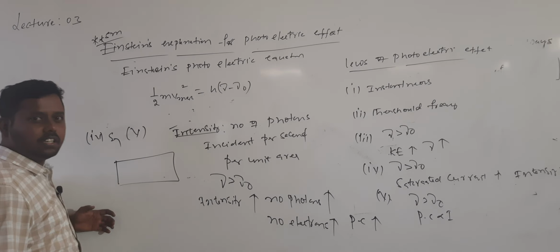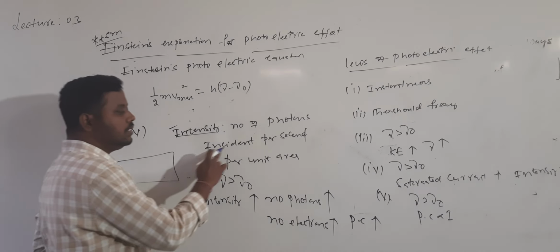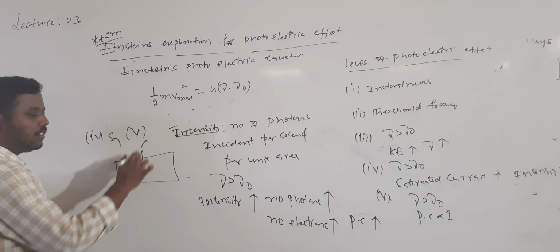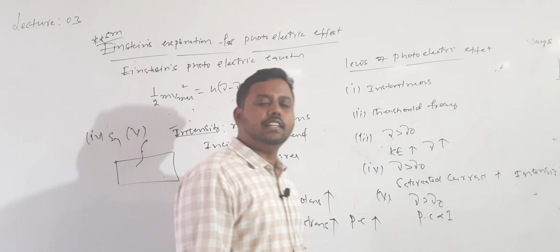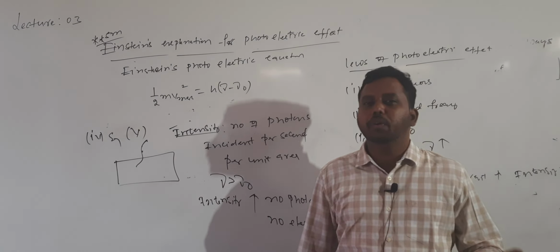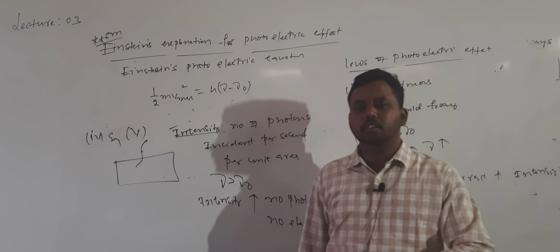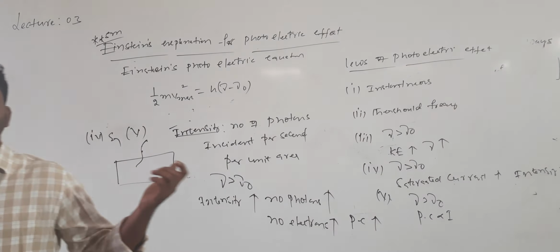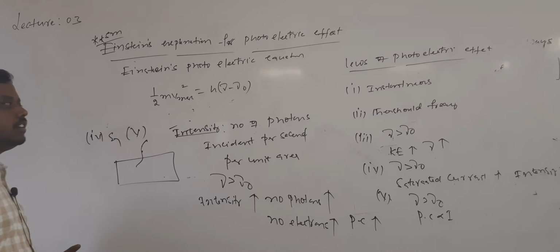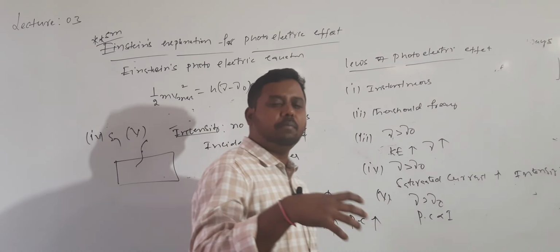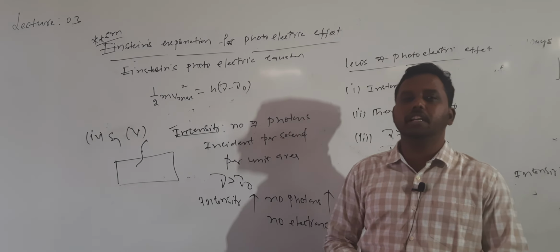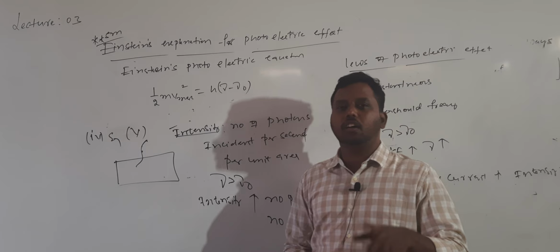Since intensity is a measure of which one? The number of photons incident per second per unit area. For example, if 1000 photons of suitable energy are incident, 1000 electrons will come out. When I increase the intensity so that 2000 photons are incident, 2000 electrons are ejected. So the number of electrons ejected depends upon the number of photons incident, and the number of photons incident depends upon intensity. That's why intensity is the deciding factor of photocurrent.